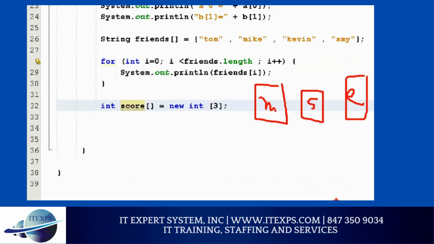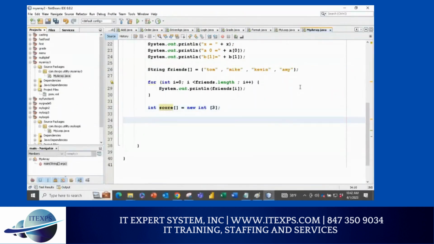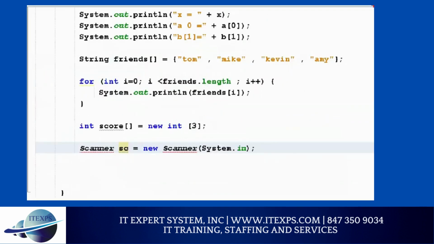Now, because I want to ask, I need a scanner. You guys know that or no? Right? And now we discussed enough. So you start with Scanner, S capital, Scanner, S capital, sc equals new Scanner in parenthesis System.in, semicolon. Now you can see that this is coming from the util class Scanner, S capital. This is your variable sc, System, S capital, and semicolon.